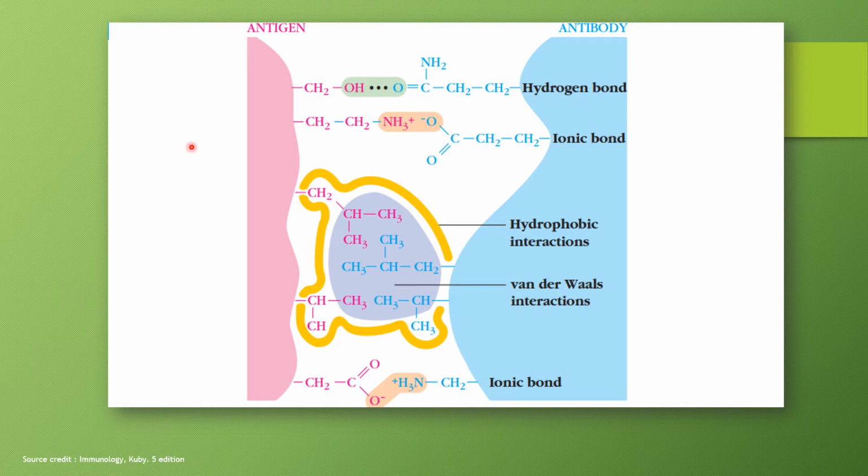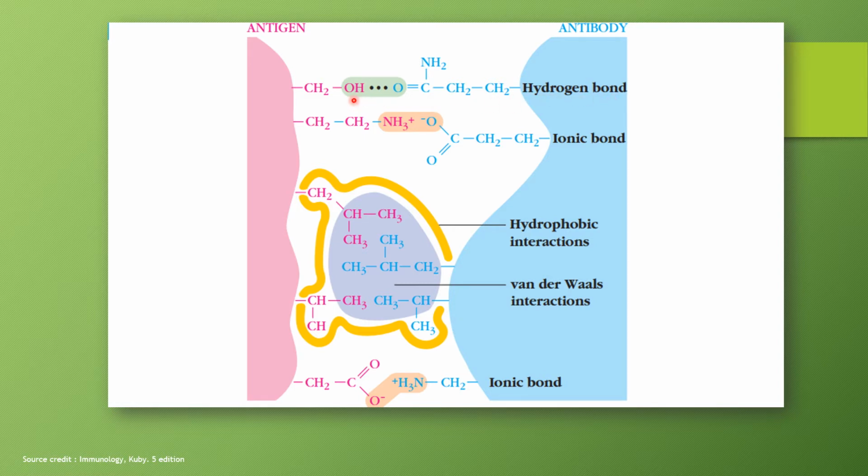Coming back to the question, this is the antigen side, this is the antibody side. This image I have taken from the very famous immunology book, Kuby Immunology, from the 5th edition. Here, the non-covalent interactions which are involved between antigen and antibody are shown. The first interaction shown here is the hydrogen bond.